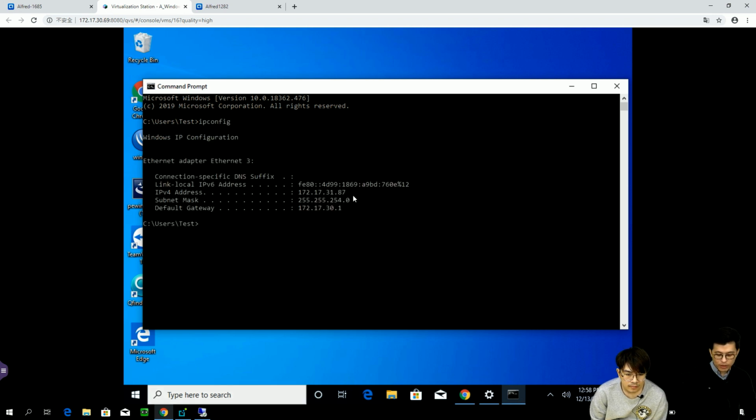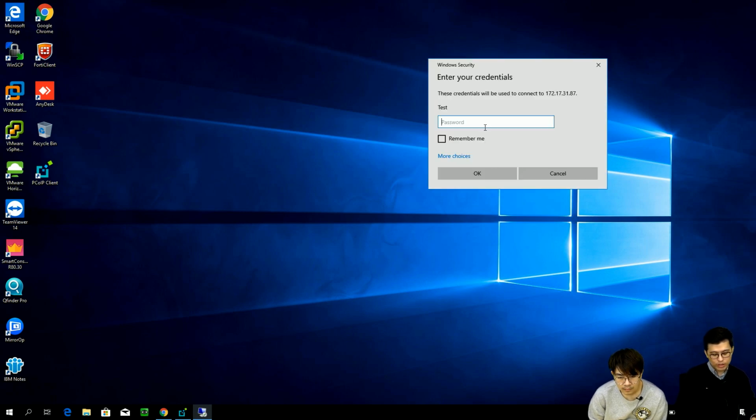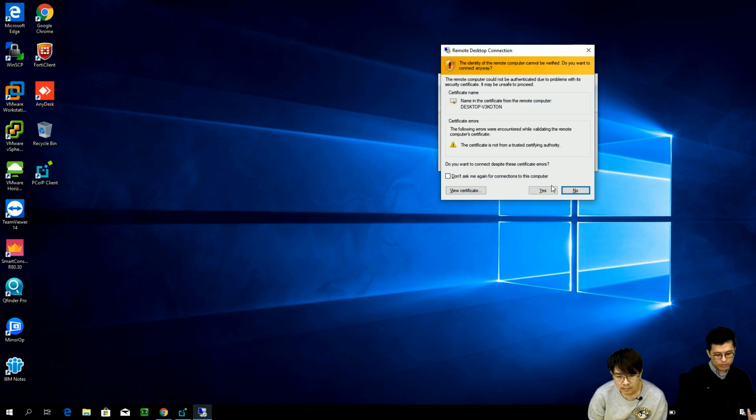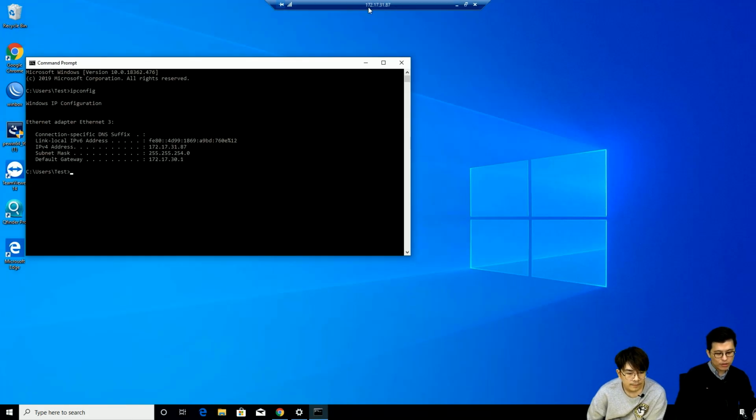My IP is 3187, so on your desktop you have to specify 3187. This is the VM IP address instead of the virtualization one. Just connect, then log in with your user. Depending on whether you have to use the certificate, if not, just click yes, and then you can go into this Windows VM as well.